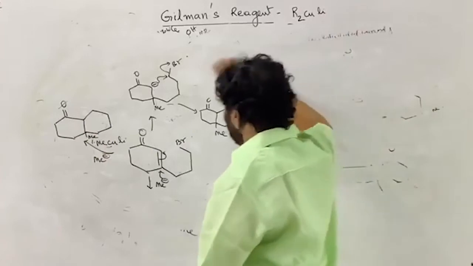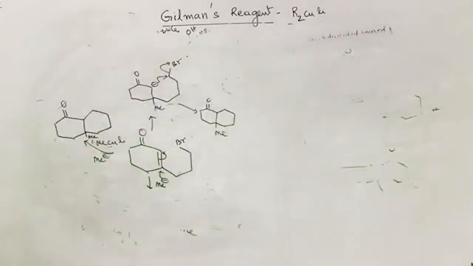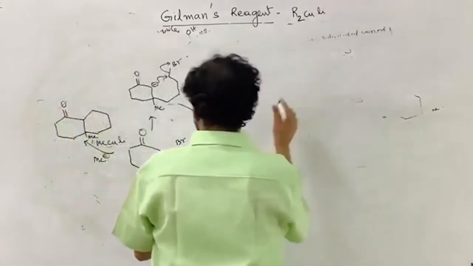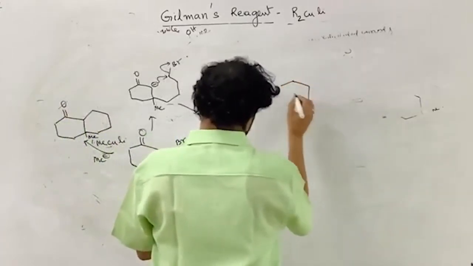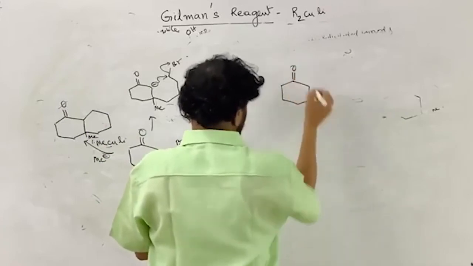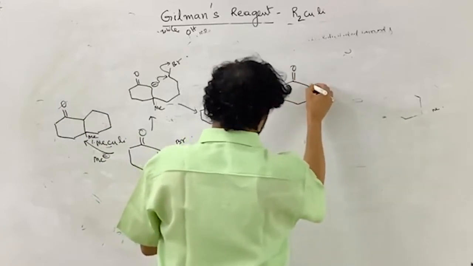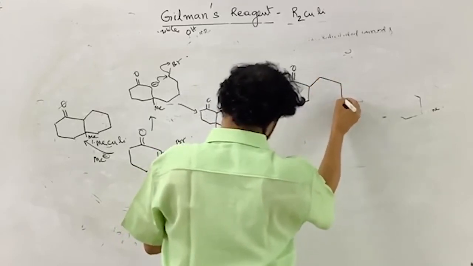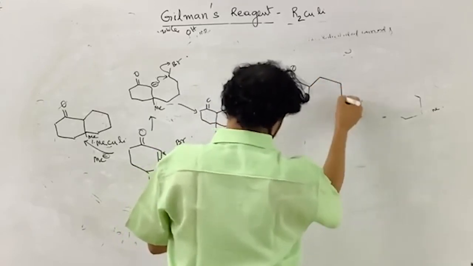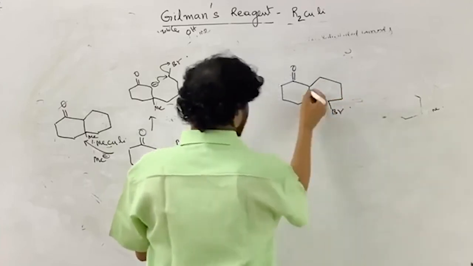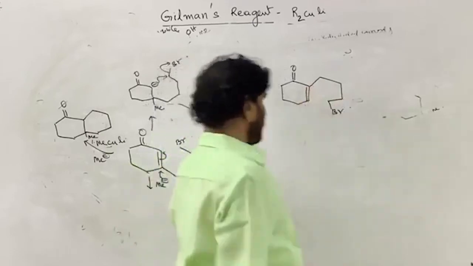Right? The mechanism of the reaction. We can take several examples. If I take this, this is the double bond O, 2, 3, 4, Br. This is your double bond.